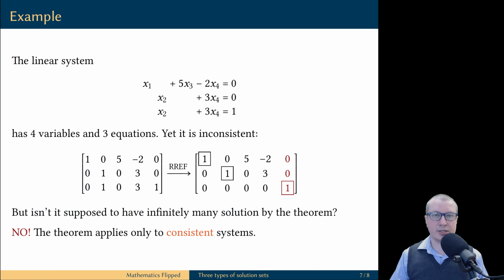What we missed in our excitement is one key assumption. That theorem applies only to consistent linear systems. It presumes that you start with a consistent linear system, and only then, if you know that the system is consistent, you can look at the number of variables and the equations. I hope this example allows you to learn a valuable lesson. Be careful when applying theorems. Please pay attention to all assumptions in the statement of the theorem because they are essential.